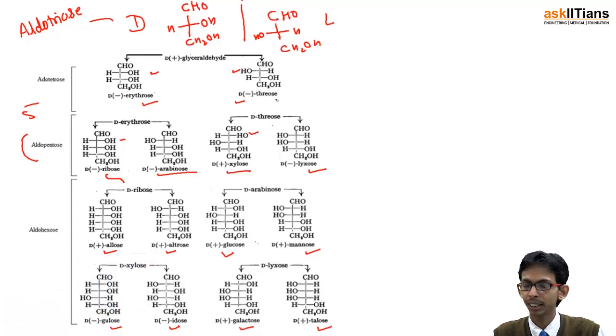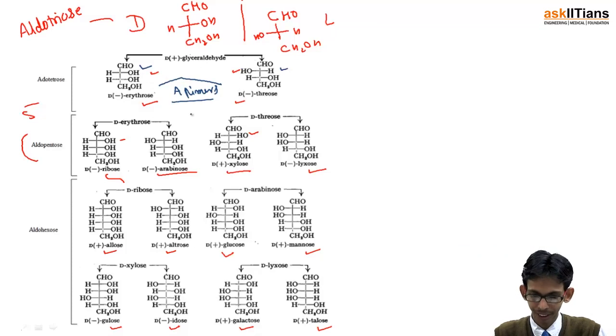Now from here you'll get an interesting thing: if we talk about these two, erythrose and threose, they have almost similar formula, but they differ in one carbon atom. On this carbon the OH is on the right hand side, while on the same carbon in this compound it is on the left hand side. So such carbohydrates which differ from one another only by one carbon atom are known as epimers. And this carbon atom is the epimeric carbon atom, and these two compounds are epimers.